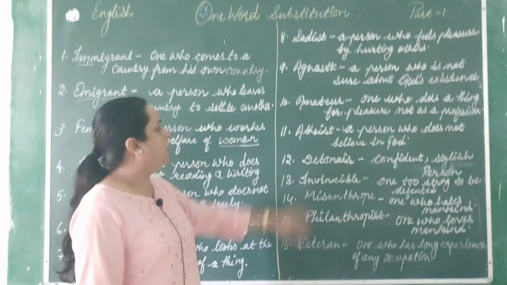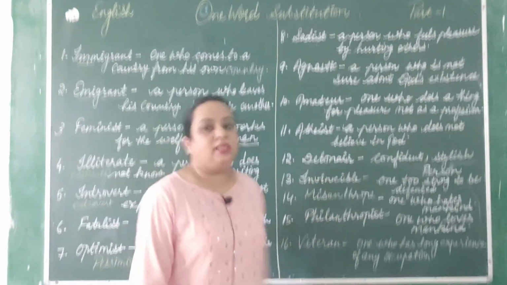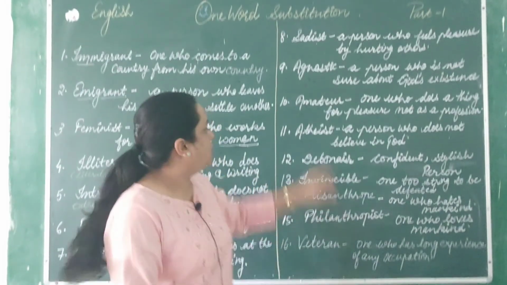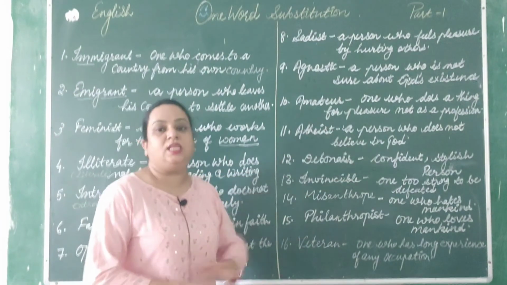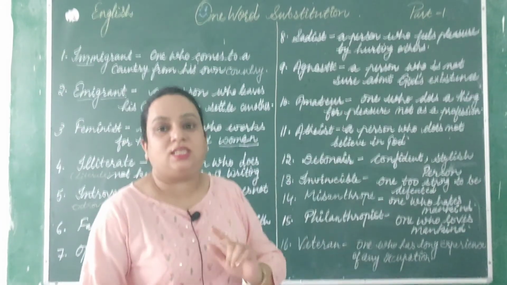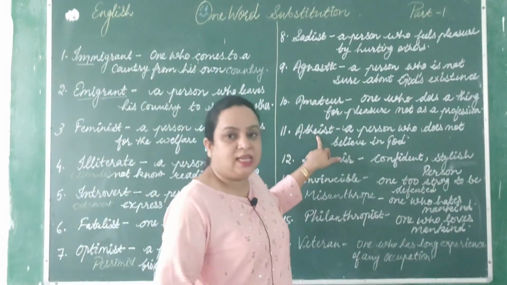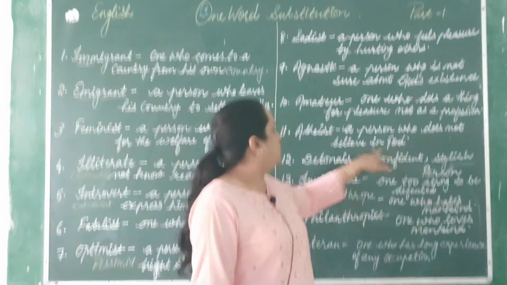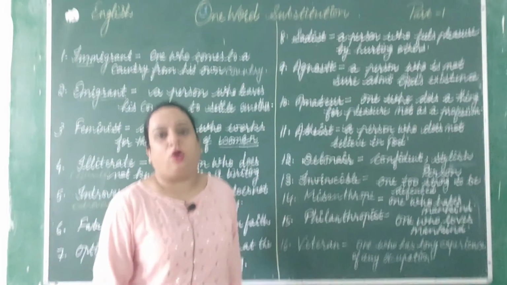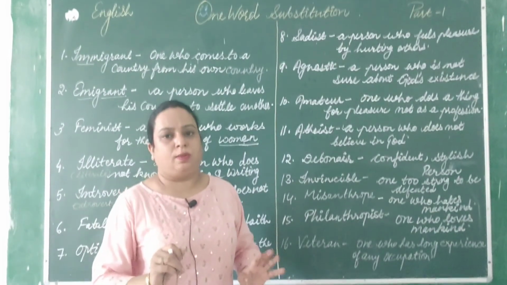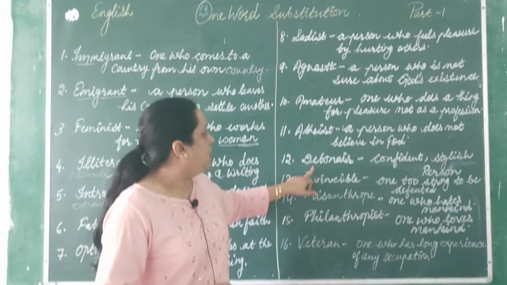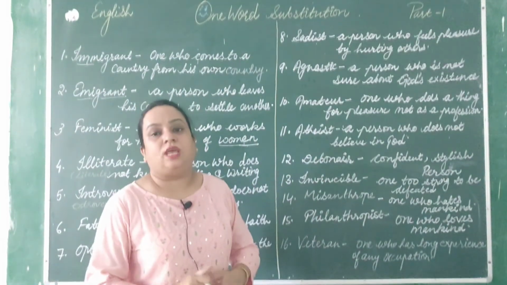Next is atheist. It is what? Atheist, ATHEIST, atheist. A person who does not believe in God, जिसको बिल्कुल विश्वास नहीं होता भगवान में, so that is known as atheist.